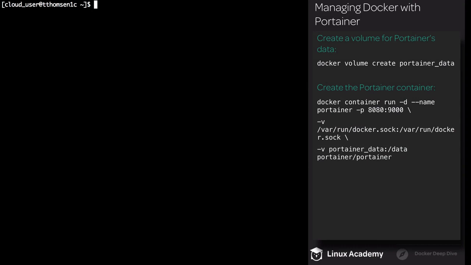In this lesson, I'm going to introduce you to Portainer. Portainer is a great little tool that helps you manage Docker as well as Docker Swarm. You can basically do everything in it that you can do with the command line. I personally use it and I think it's great. I have it running on my lab environment as well as my production environment.